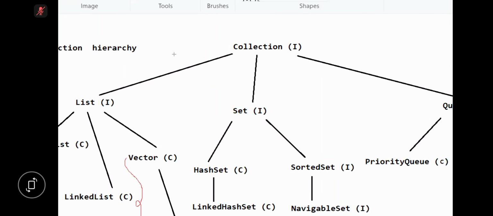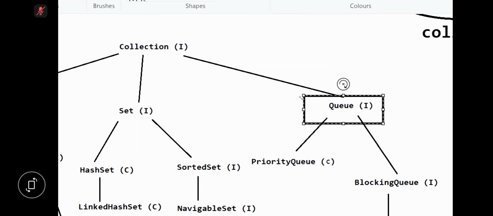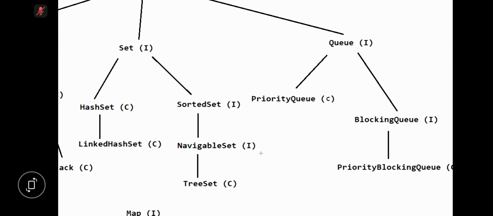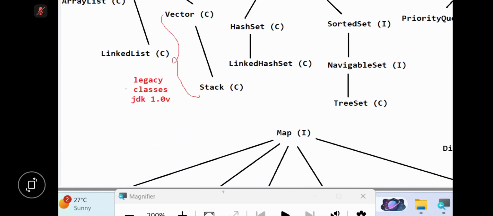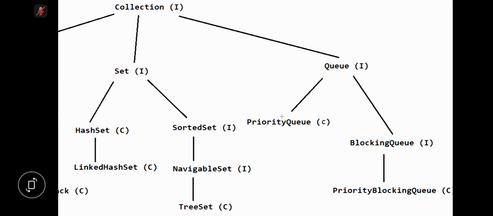Now we have one more collection called Queue. In Queue, one class is there which is a little important. Which one? Priority Queue. So mostly in interviews, list will be asked, set will be asked, and map will be asked. Queue, most of the people will not ask. Is this clear? So in Queue, you just go through once with Priority Queue. Only one class is a little important.